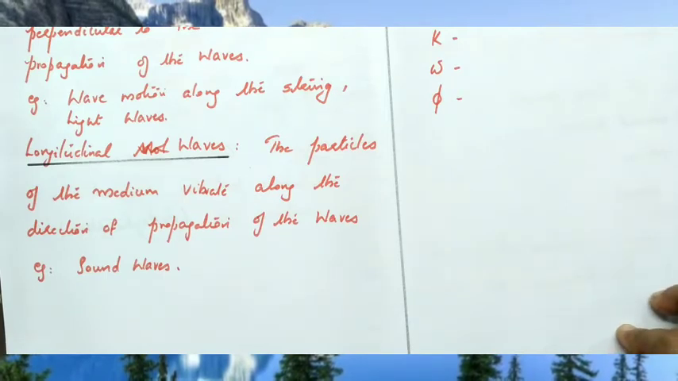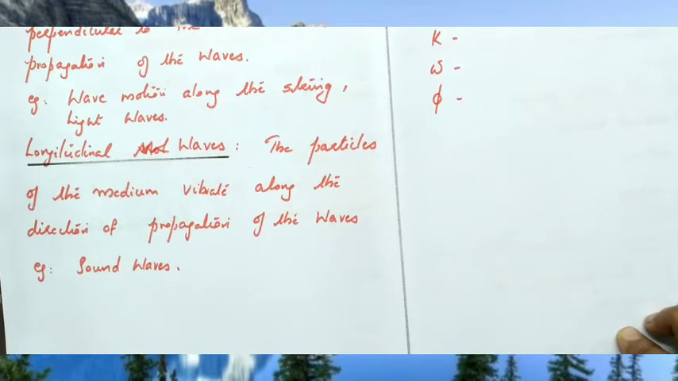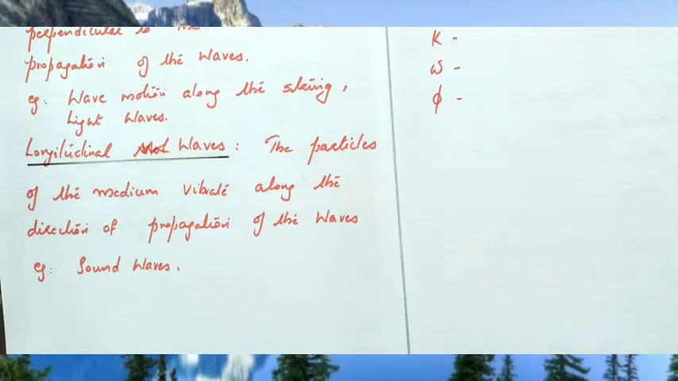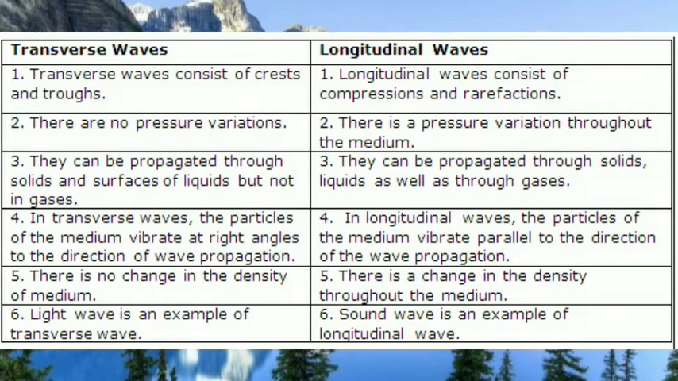Okay, so if the particles of the medium vibrate in the same direction of propagation of the waves, such waves are called longitudinal waves. Example, sound waves. These are the differences between transverse waves and longitudinal waves.